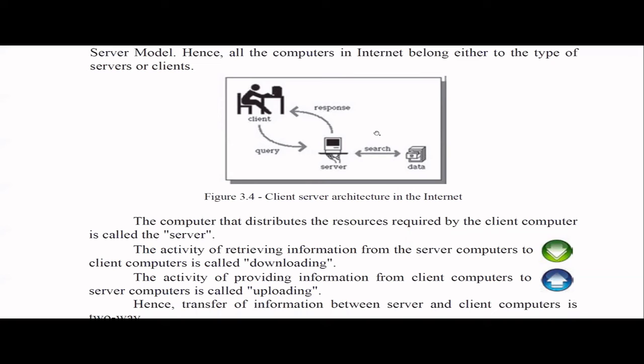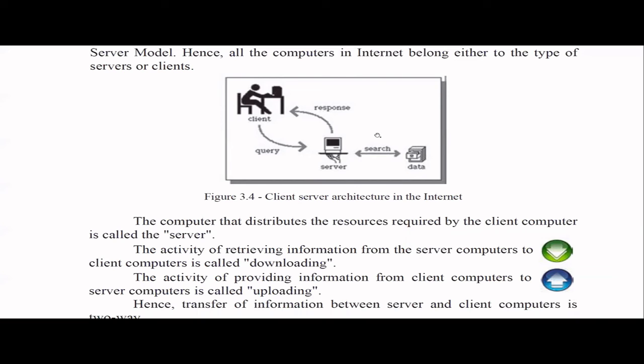So there is not only one server, right? There are so many servers. Google itself will have so many servers to cater to all the requests. Why? Because so many clients are requesting. Can you imagine how many users are searching things in Google? So you should have what we call server farms.